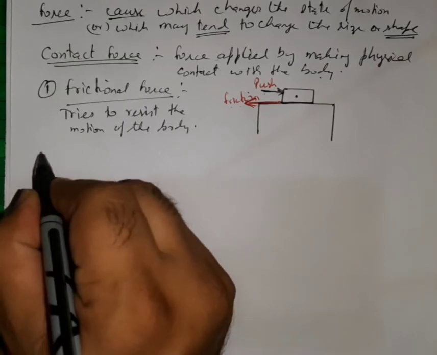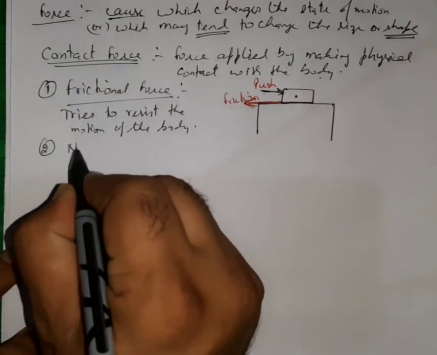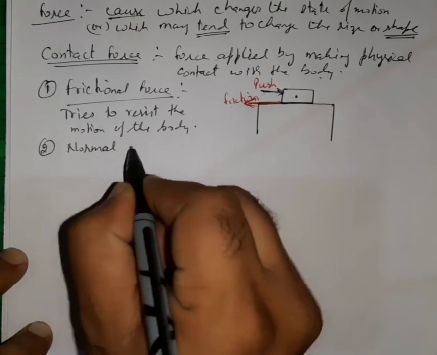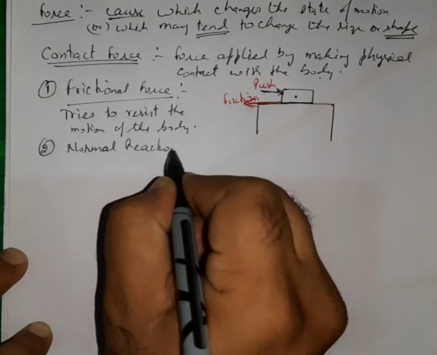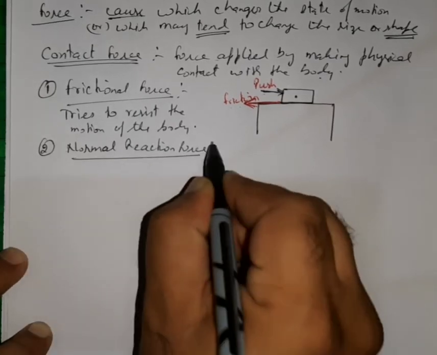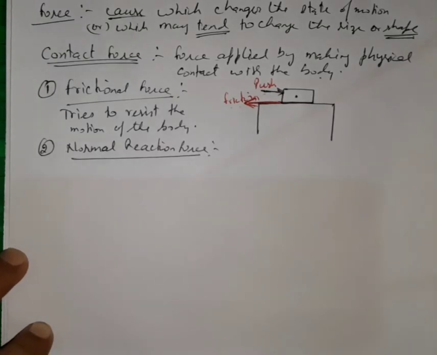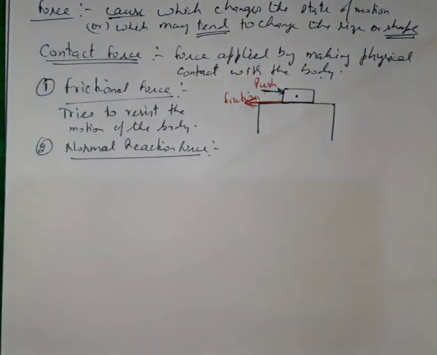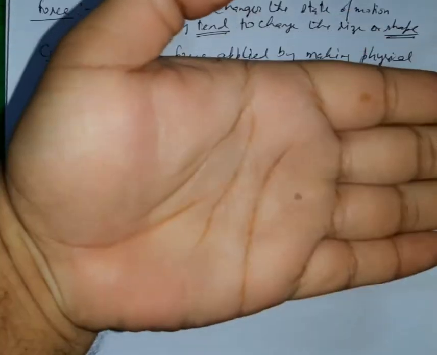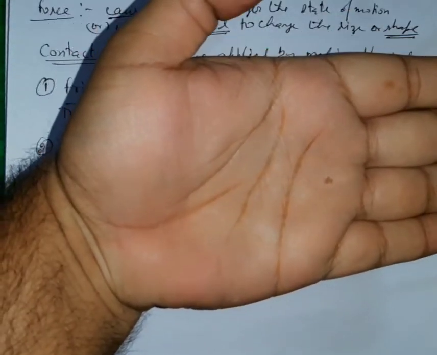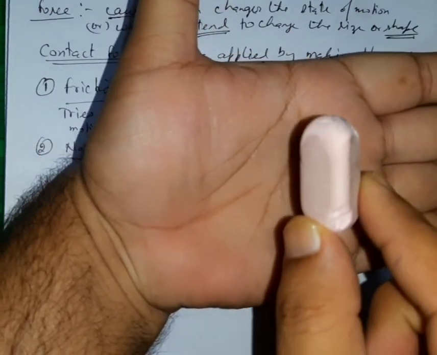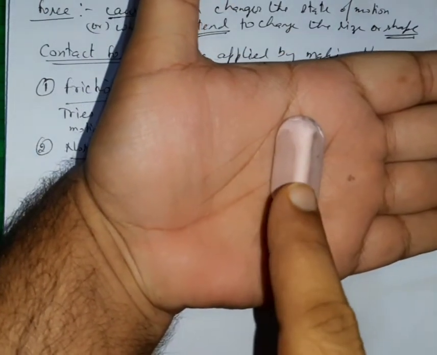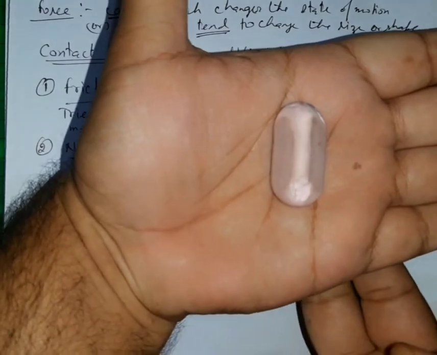Now the second contact force is normal reaction, that is called the normal reaction force. For this, let us say now I keep some object on my palm. So now this object will exert some force in the downward direction.